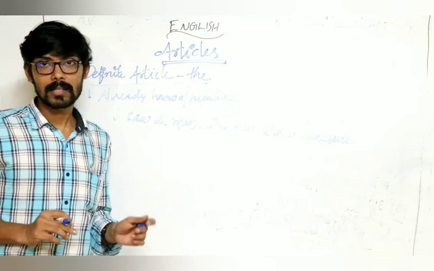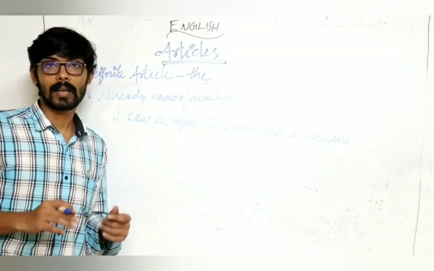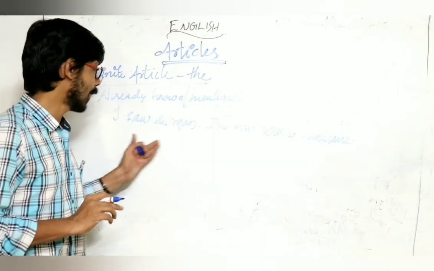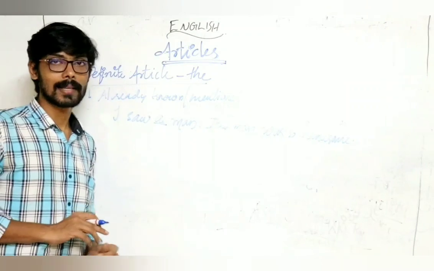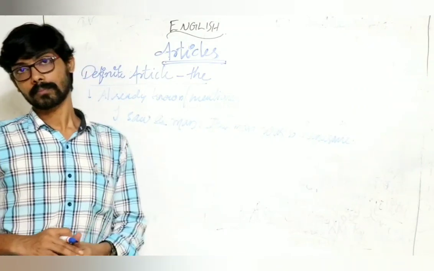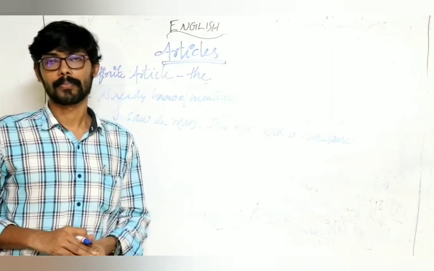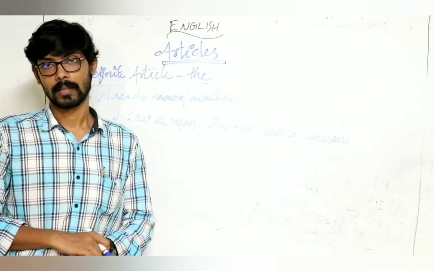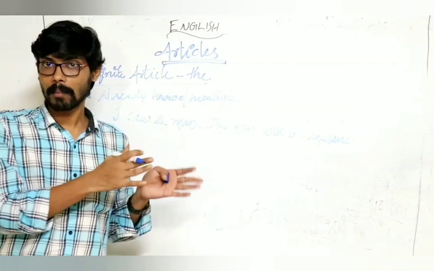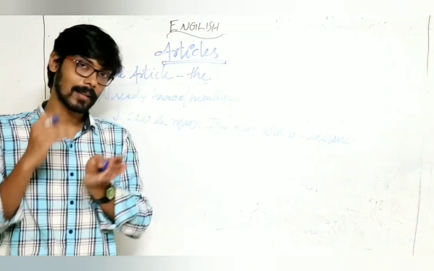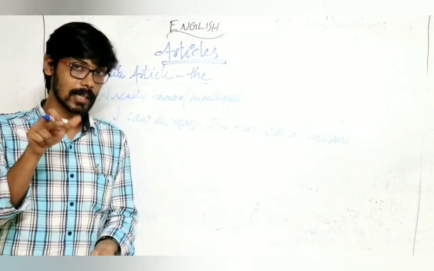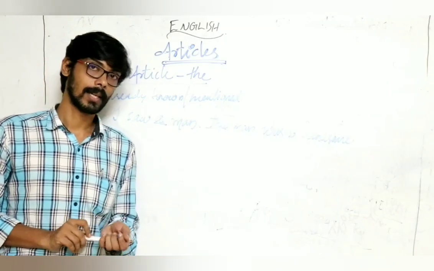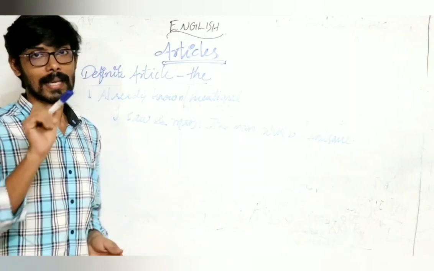So the article the is used before something we have already known or already mentioned. Example: I saw a man, the man was so handsome. Or like that, I ordered a tea. The tea was too hot. Okay, so we have already mentioned that tea. That's why in the second case we use the tea. The tea was too hot. Clear? Now, the second case.